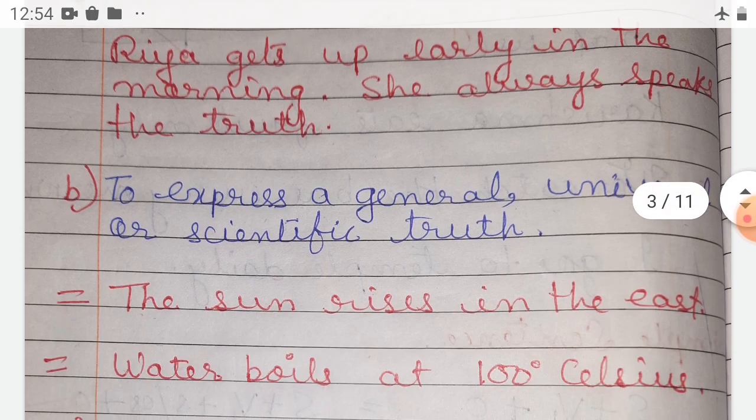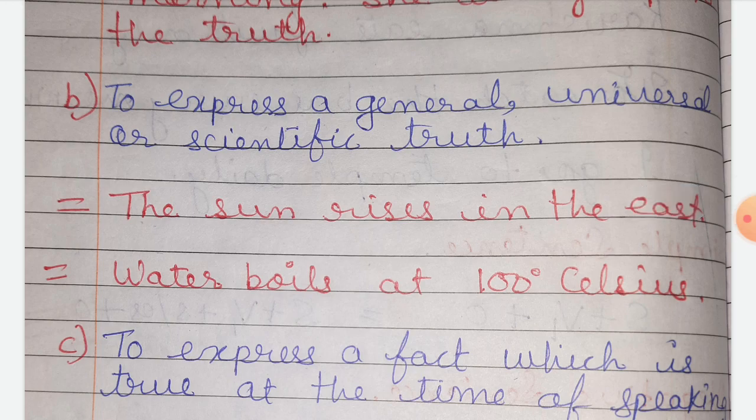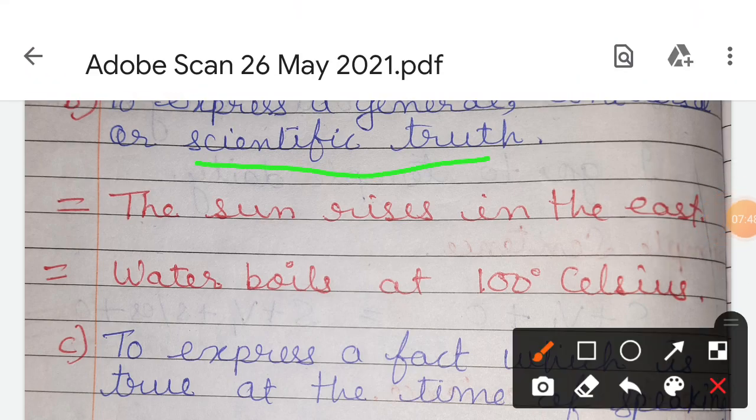Okay, so to express a general, universal or scientific truth, when we are talking about a universal truth which is true everywhere, meaning the same meaning everywhere, let's take an example: the sun rises from the east. When we go to Africa and other countries, they will also say the sun rises in the east. Everywhere we can give one opinion, and that is a universal truth. So the sun rises in the east. And a scientific fact, for example, water boils at 100 degrees Celsius. So this is a scientific fact.